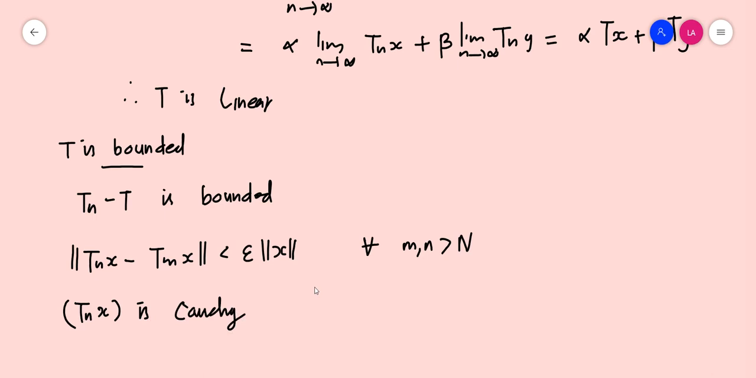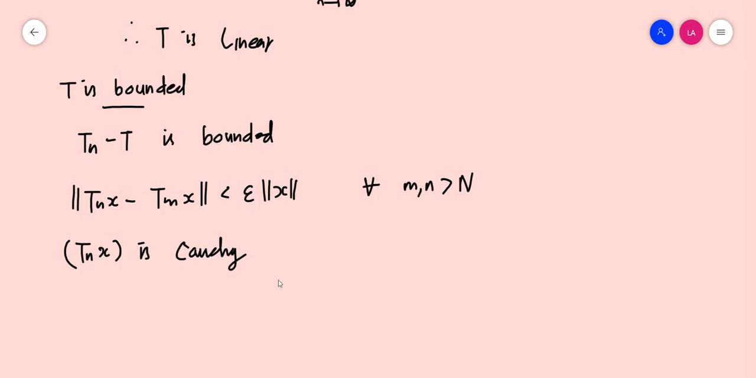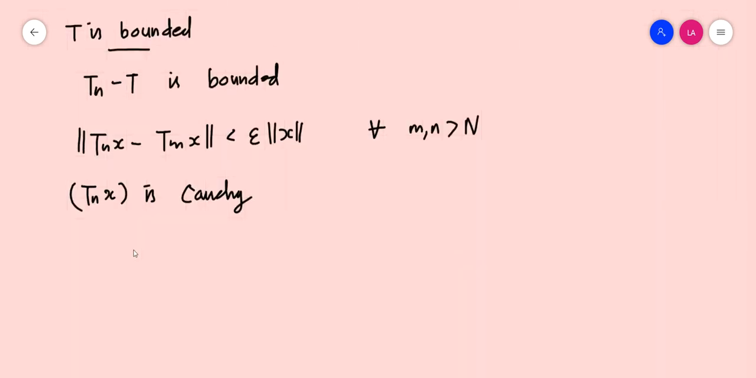for a fixed x. Now, for m greater than n, this sequence Tnx converges to some Tx. Because it's a Cauchy sequence in capital Y, it should converge to some point. That point is taken to be Tx, or y.